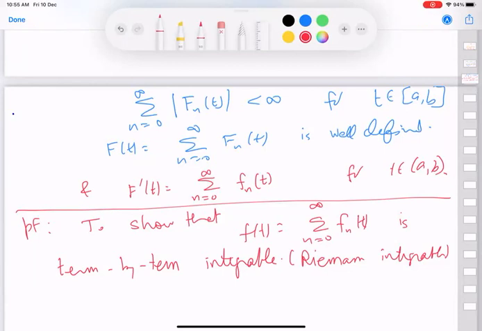How do we show something is Riemann integrable? We'll have to get hold of, given an epsilon, a partition, right? There can be other approaches, but the approach which is natural in the way we are doing it, there could be other approaches.